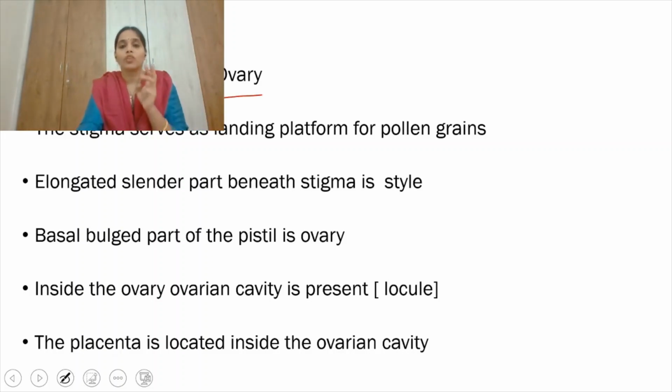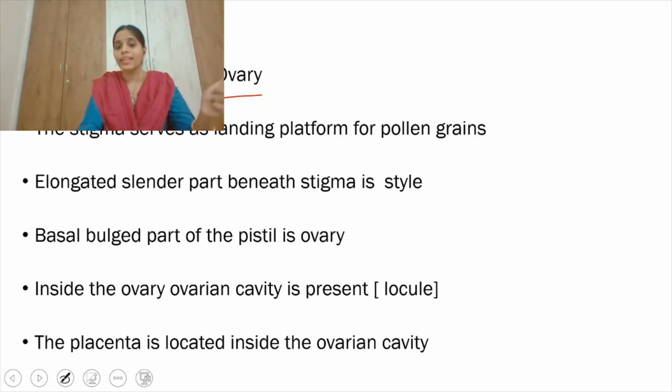The three main parts of the pistil are stigma, style, and ovary. We'll discuss the function of each and every part. The stigma is like a landing platform for pollen grains.